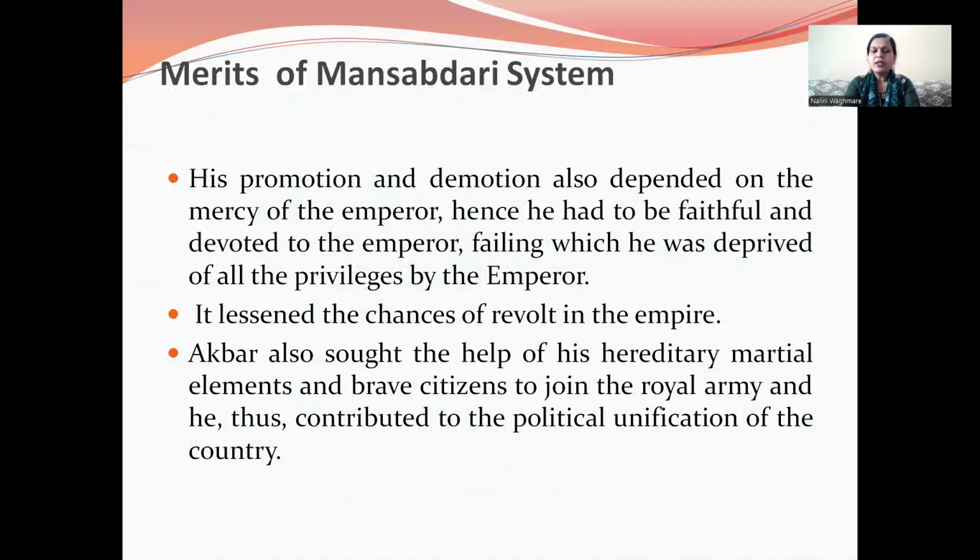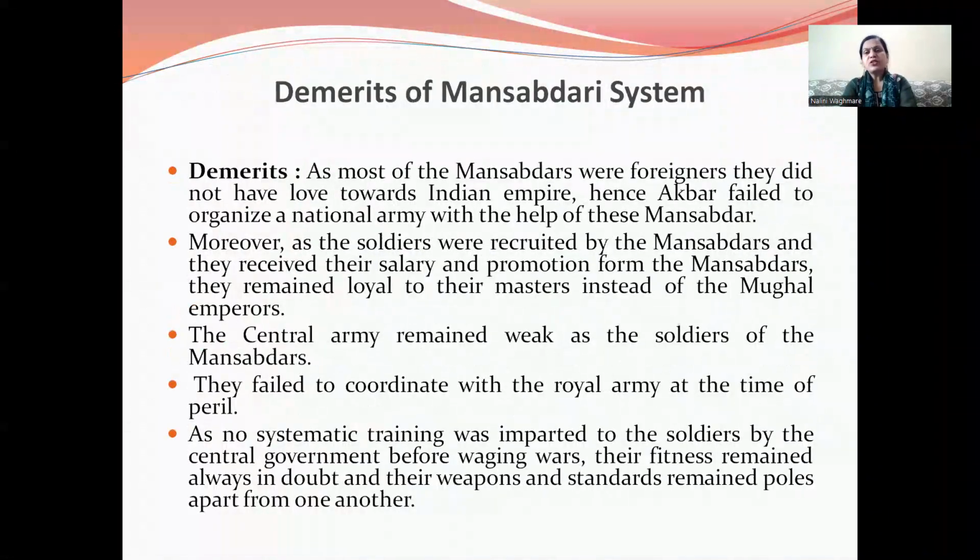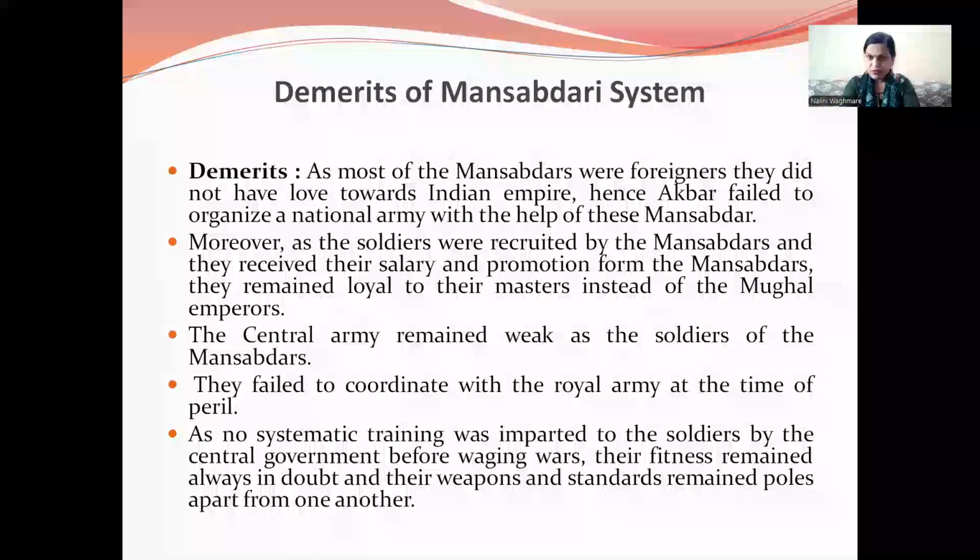Akbar also sought the help of his hereditary martial elements and brave citizens to join the royal army, and he thus contributed to the political unification of the country. So these are a few merits. Then let's see why this Mansabdari system was a failure.